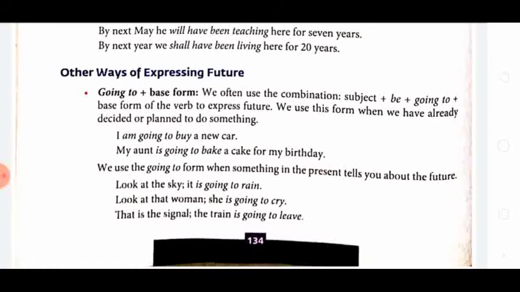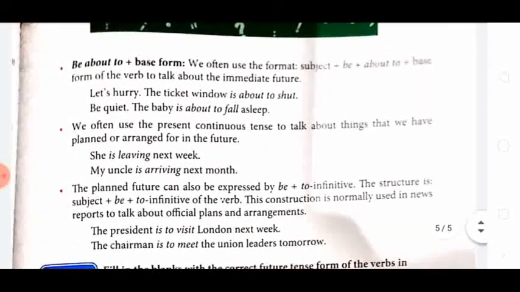So, when some symptoms are there, on the basis of those symptoms we can say what may happen in the coming future. Then we use the going to form. Look at the sky. It is going to rain. In the sky there are many clouds, so it is a perception that it is going to rain. Look at the woman. She is going to cry. If something is looking like that, if some symptoms are there, then we may use this going to form to express the future.